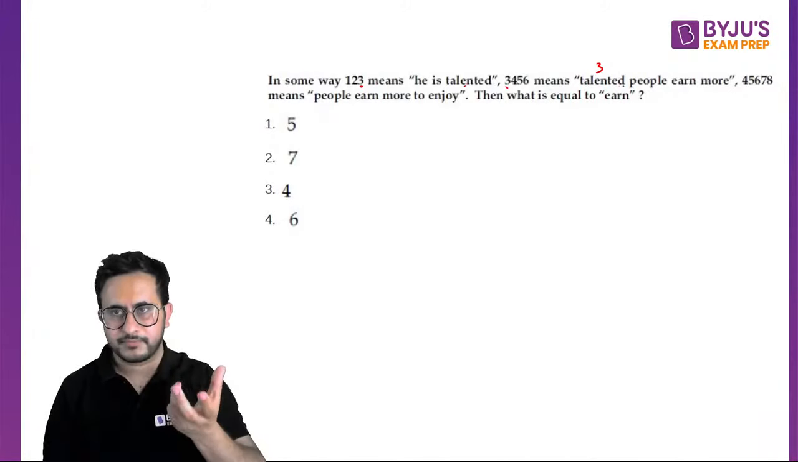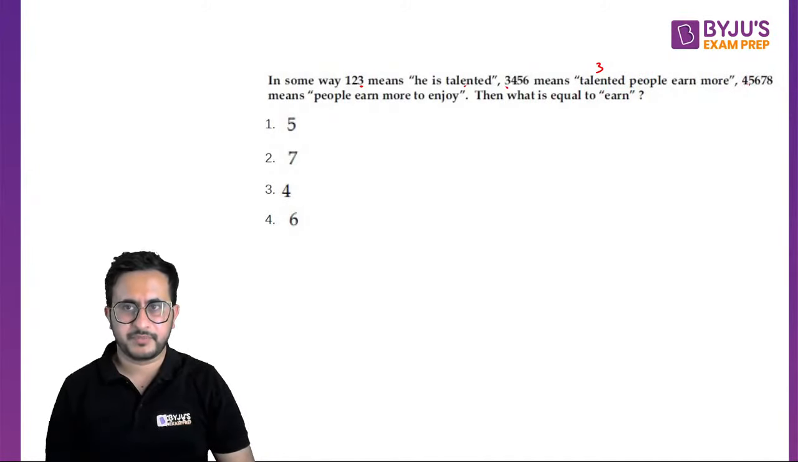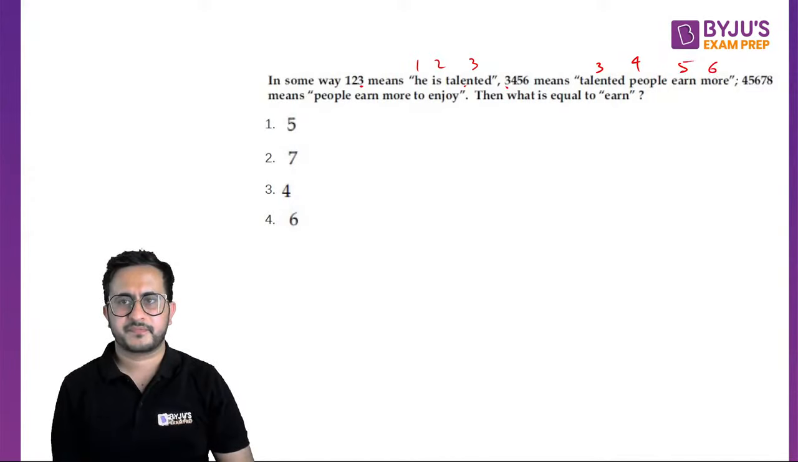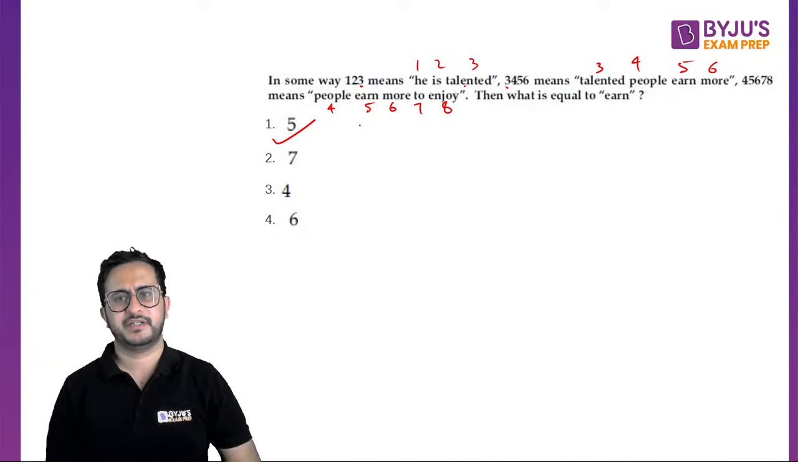Or if they've written in order, right? People earn. Okay, so they have written in order, right? 1, 2, 3, 3, 4, 5, 6, 4, 5, 6, 7, 8. People earn more to enjoy. Yes, so they have written in order, so then it is 5.